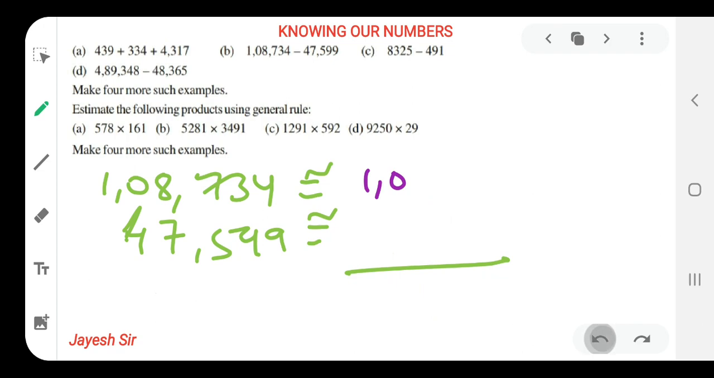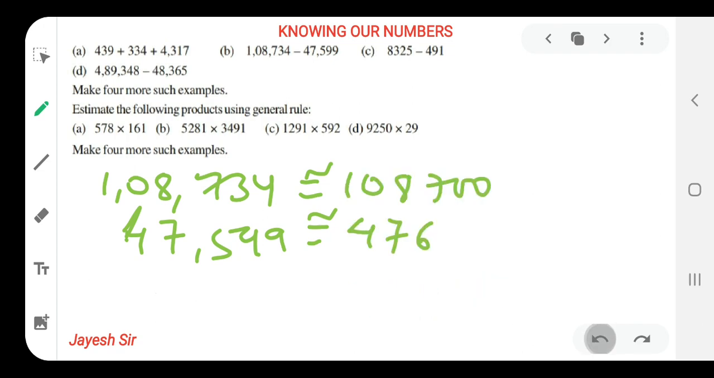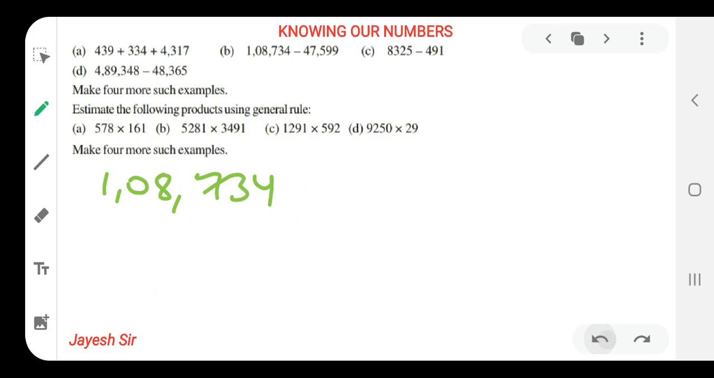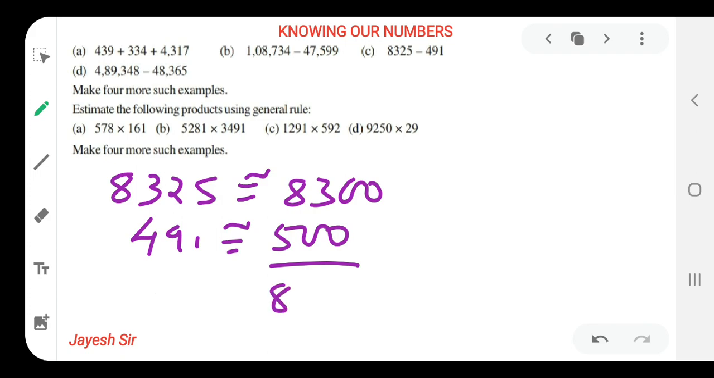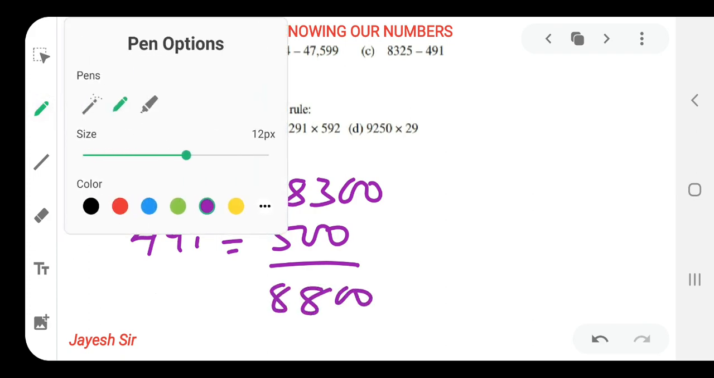So let's do our third sum, that is 8325 minus 491. I hope you all have understood and cleared your concept. So now pause the video and try to solve by your own, friends. 8325 should be rounded off to nearest hundreds, and 491 also. 491 is rounded off to 500, and this is rounded off to 8300 based on 100. Now our answer is 8800. I hope you all might be getting it.